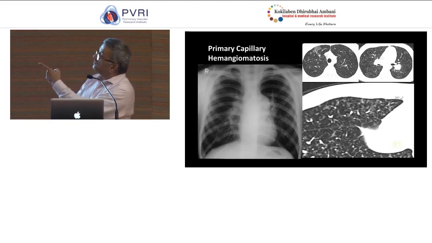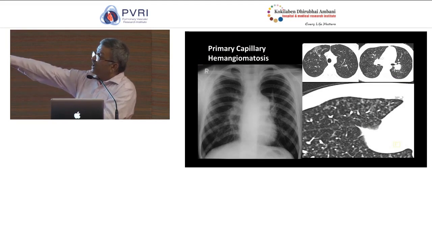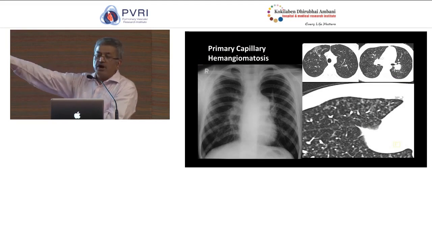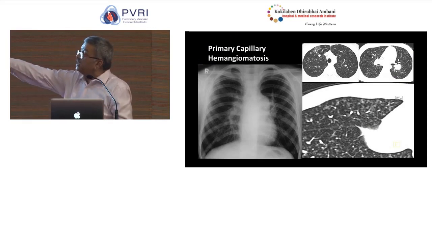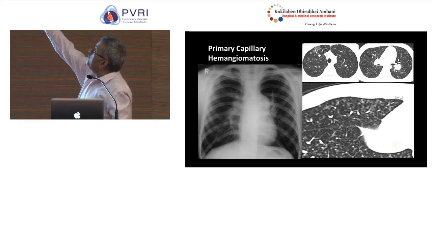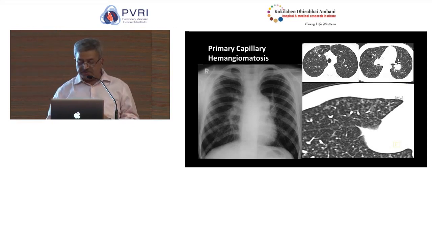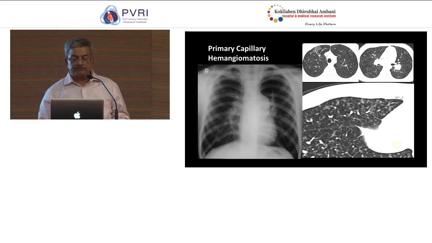So this is another example of PAH. If you look at this X-ray here, it might just pass off as an IPAH. But if you look at the mid zones carefully, you see some nodular lesions. When you see the CT, you see the typical reticular nodular pattern which is seen in the setting of PCH.